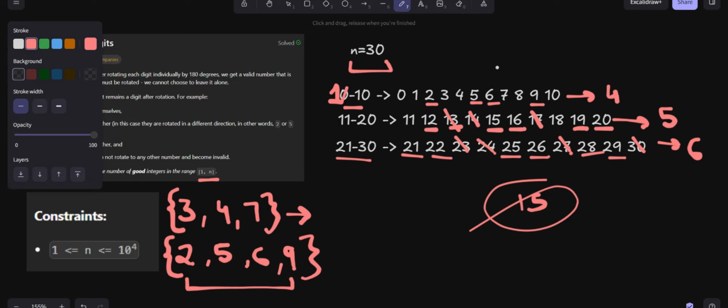Now we know that n is basically 10 to the power 4, so a solution of n log n will work. So what we can do is iterate from 1 to n, and for every number within that range we can check its digits. If there is a digit which is equal to 3, 4, or 7, we will directly invalidate it and it won't contribute to our answer. However, if there is no such digit, we will simply increase our count by 1.